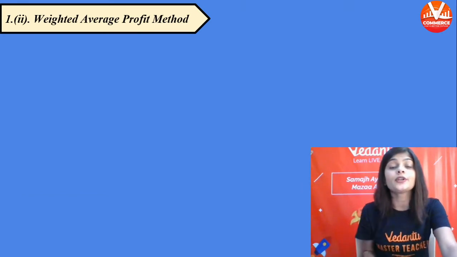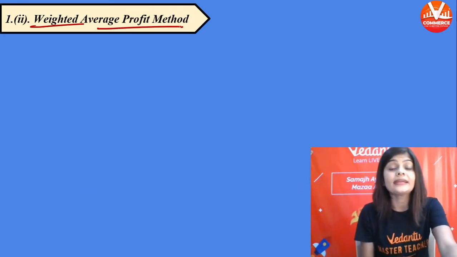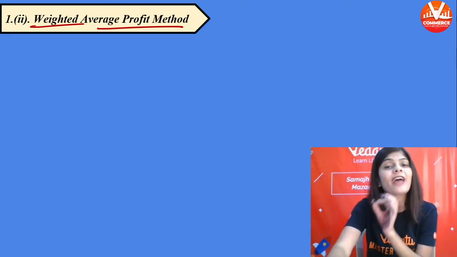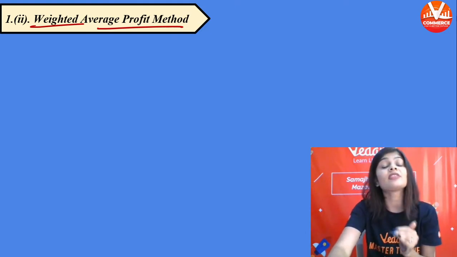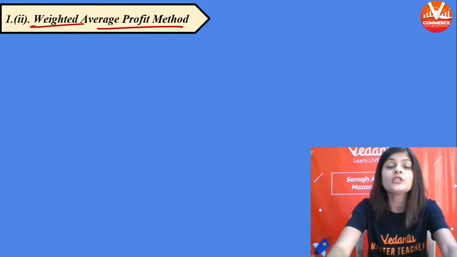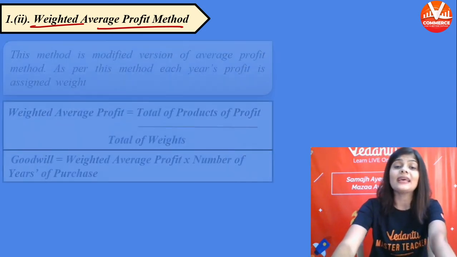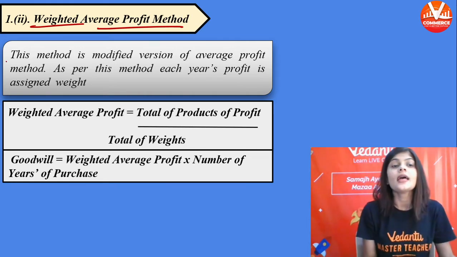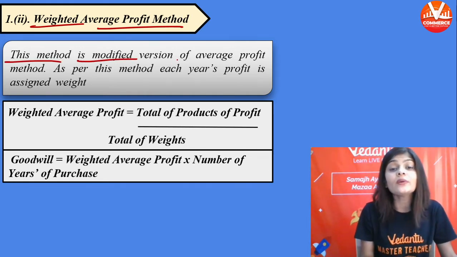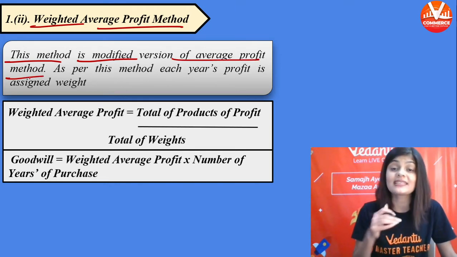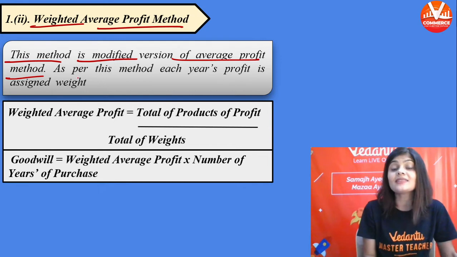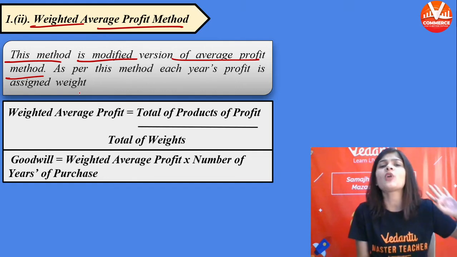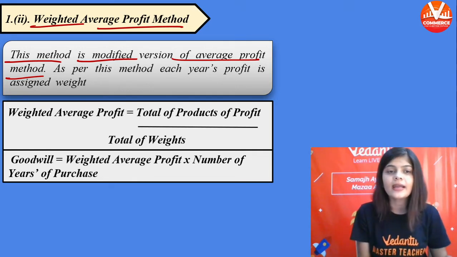Now, moving on to the second method, the weighted average profit method. Weighted average profit method is a part of average profit method. How will we calculate goodwill according to this? This method is a modified version of average profit method. As cars are modified, हम कार को modified कराते हैं, ऐसे ही हमने average profit method को भी modify कर दिया.